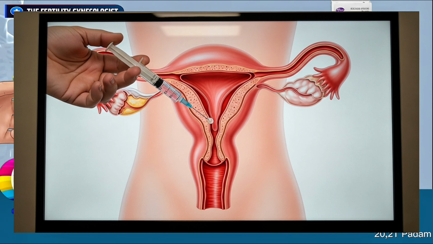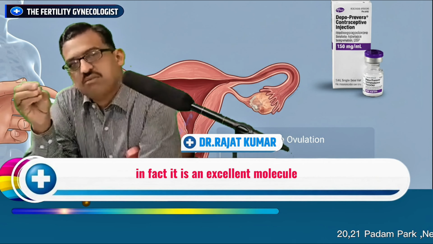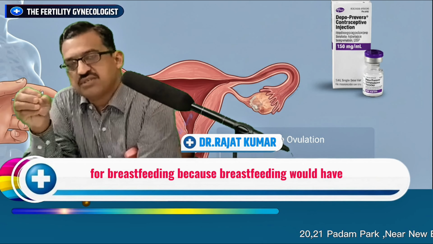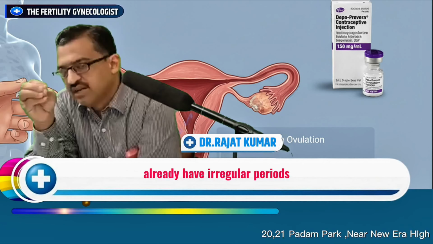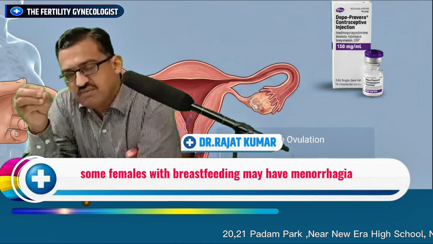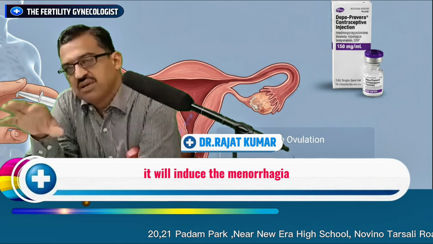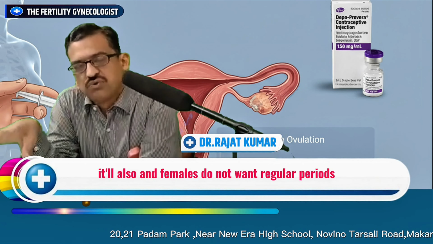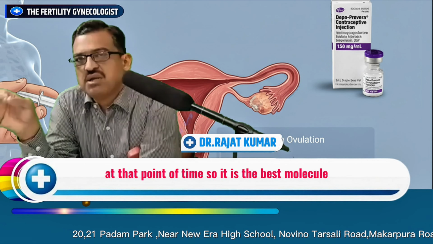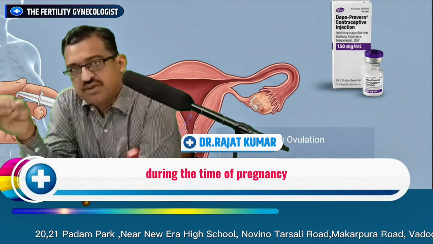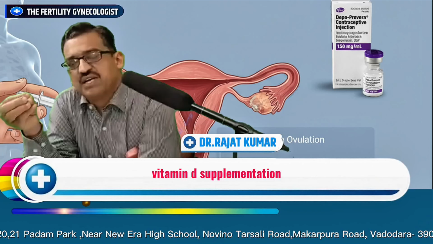Is DMPA safe for breastfeeding? In fact, it is an excellent molecule as a method of contraception for breastfeeding, because breastfeeding females would already have irregular periods. Some breastfeeding females may have menorrhagia. So not only will it protect from menorrhagia, it will induce amenorrhea, and females do not want regular periods at that point of time. So it is the best molecule, and females are more receptive during this time. They are already taking calcium and vitamin D supplementation.